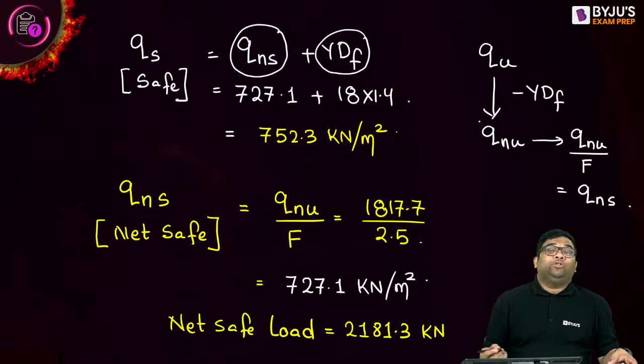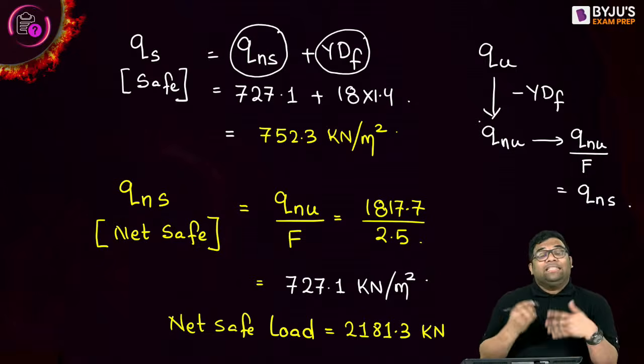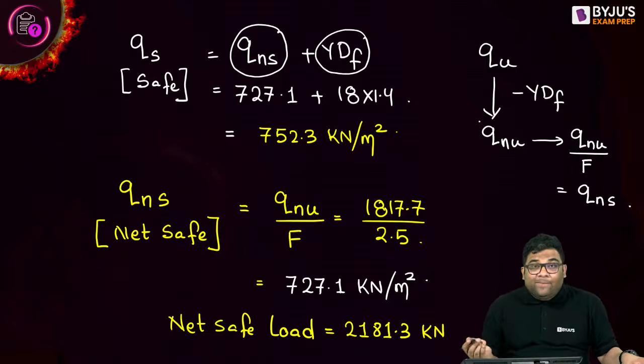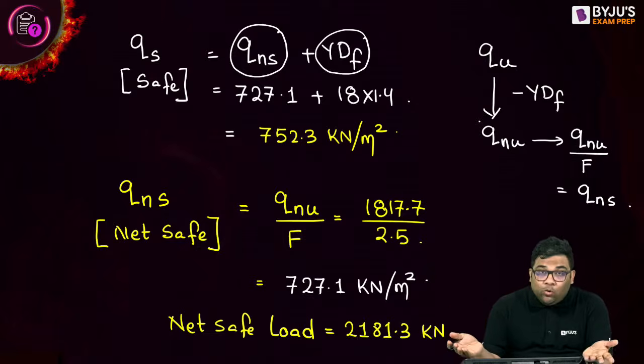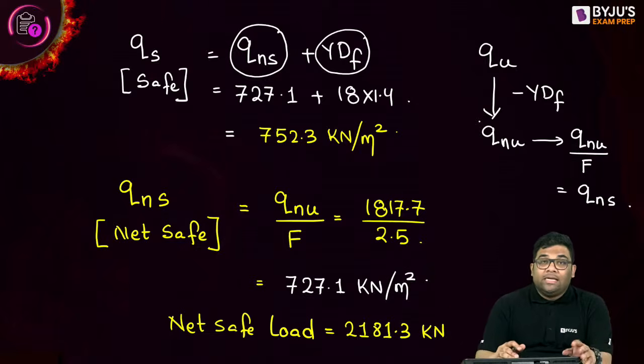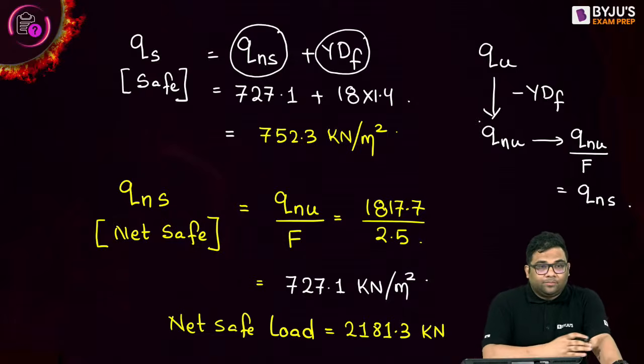So as per the question, you find out the answer. Net safe load is the net safe bearing capacity into area. Safe load means safe bearing capacity into area. Understood? Okay, very good. Ultimate load.